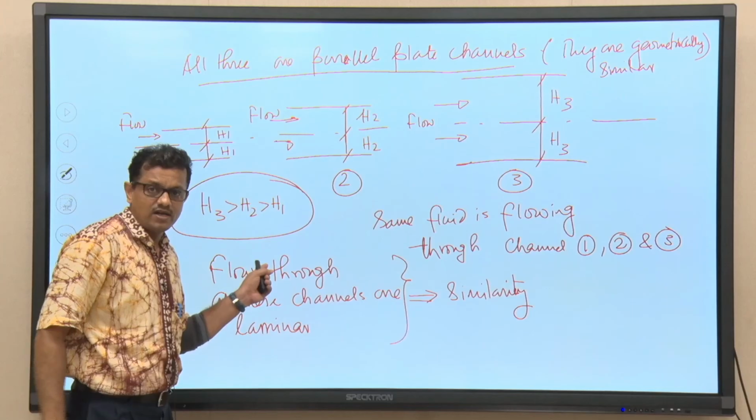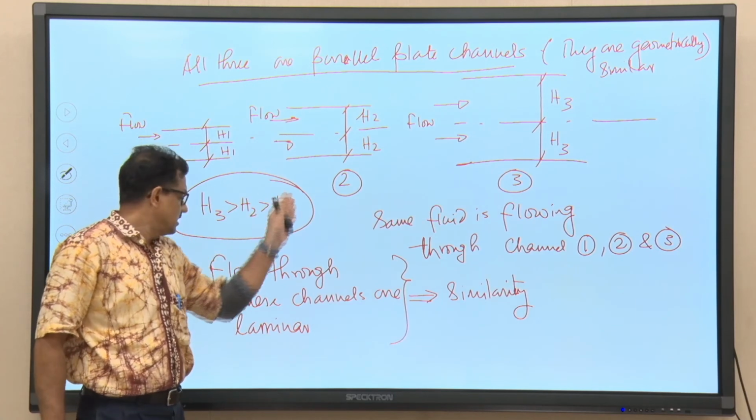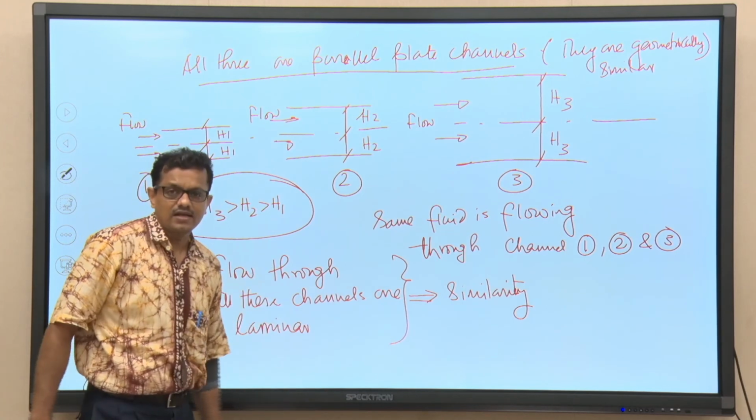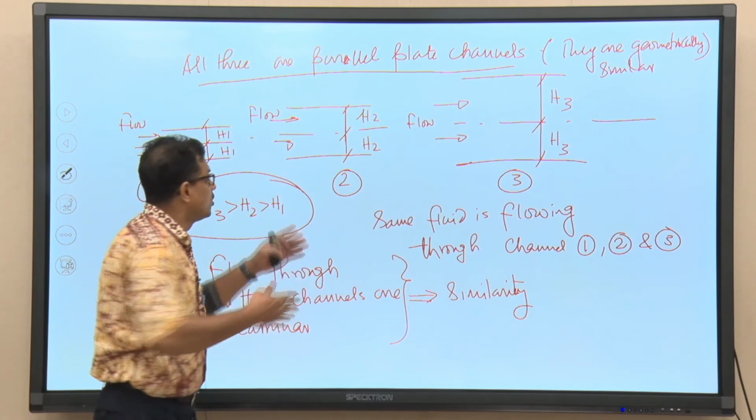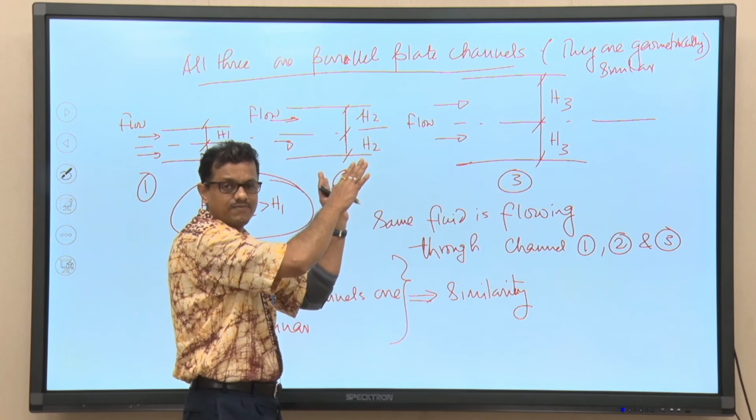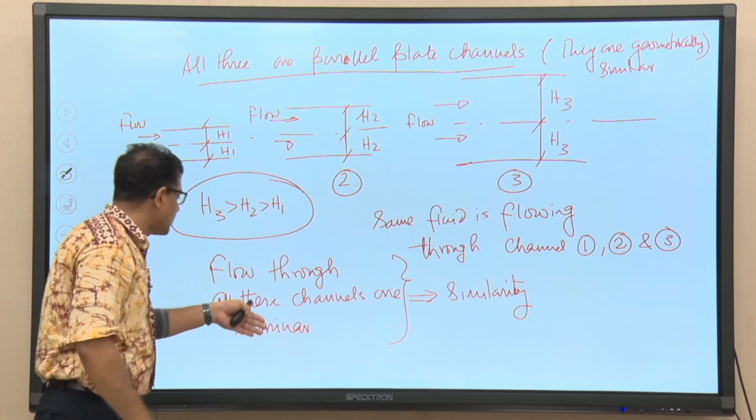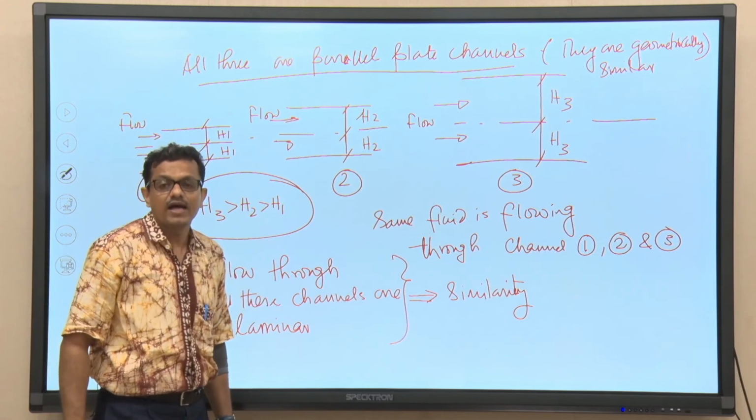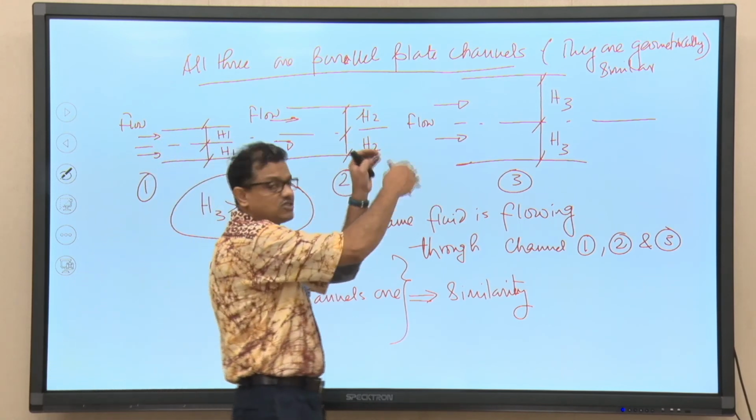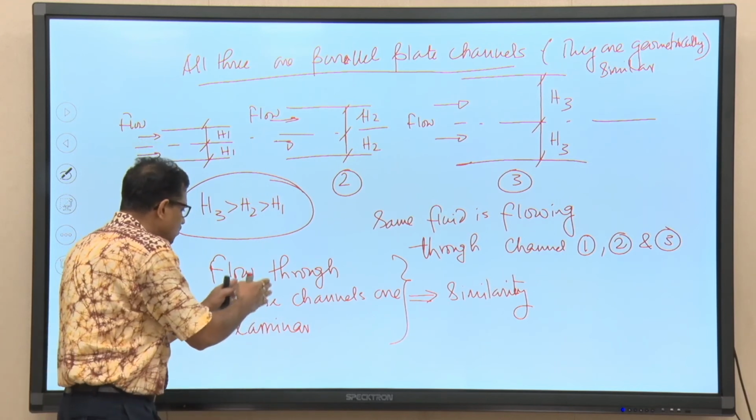Having said that these 3 channels are geometrically similar, we are also saying that the flow through all these channels is laminar. So, again they are similar. In the context of geometrical or physical structure they are identical in shape, but differing in size. Also in the context of flow phenomenon they have similarity. Why? Because the flow through all channels is laminar, try to understand. So, they are similar geometrically, and also similar in the context of flow phenomenon.